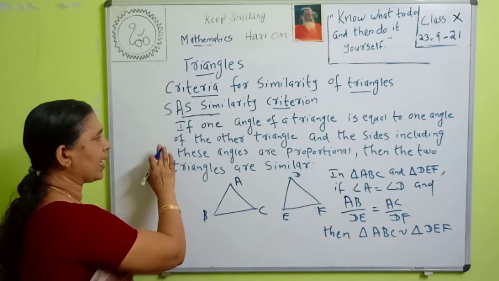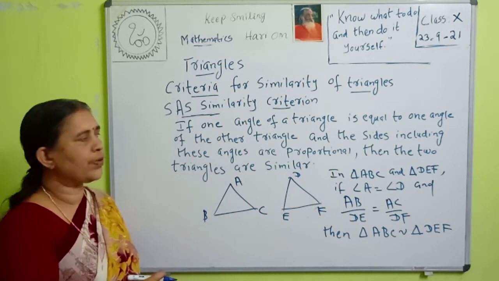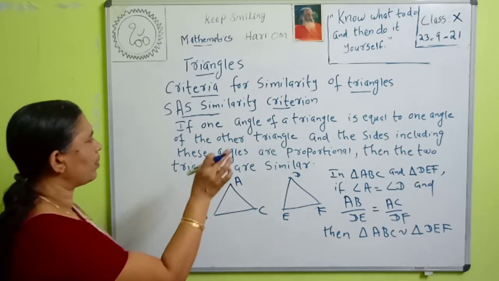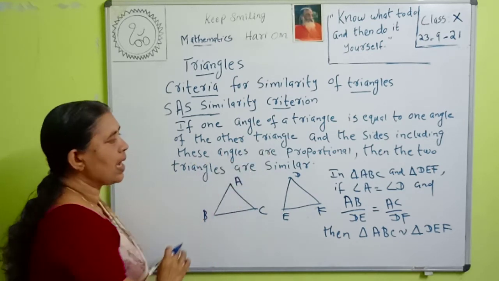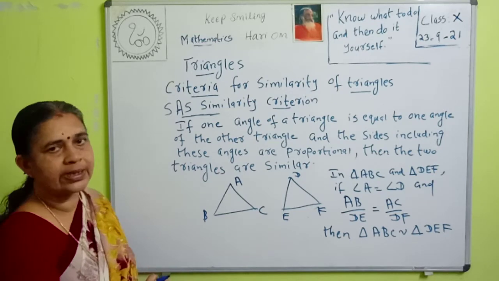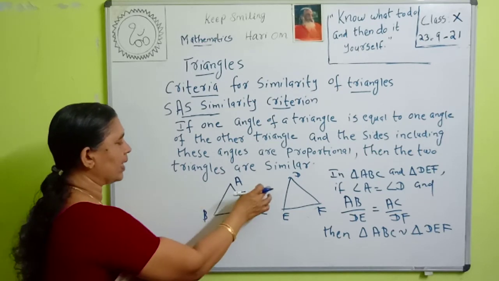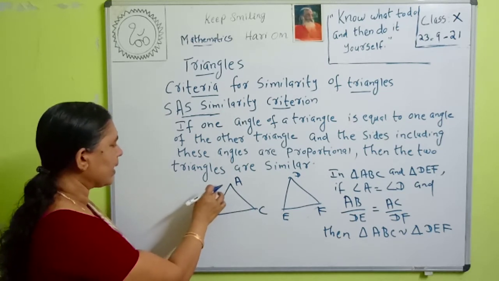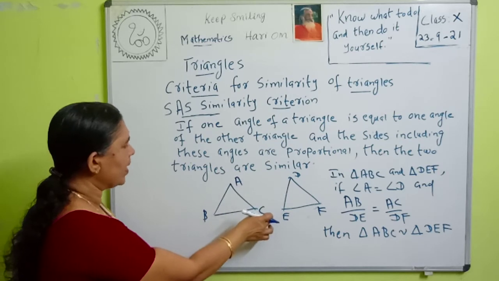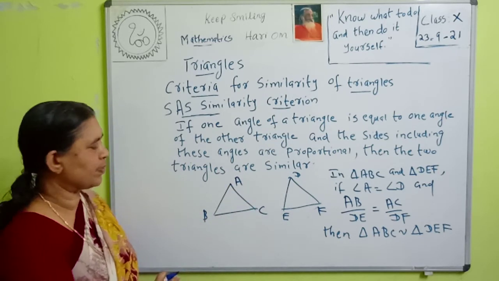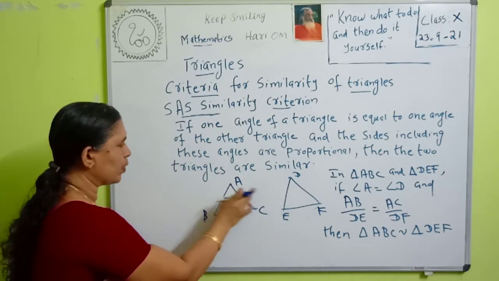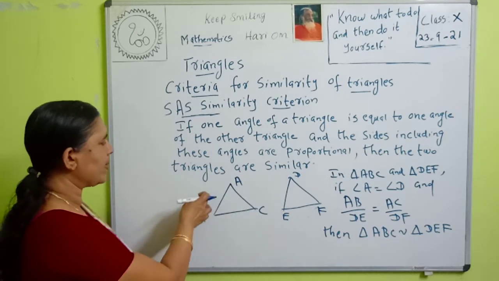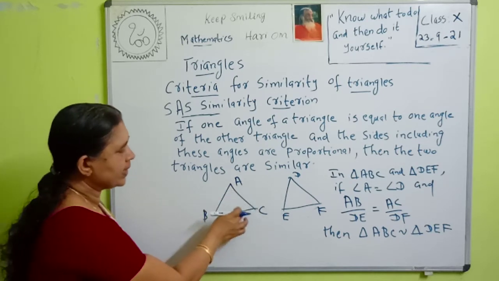That is, if one angle of a triangle is equal to one angle of the other triangle and the sides including, remember, the sides including these angles are proportional, then the two triangles are similar. Here the equal angles are angle A and angle D, and the sides including these angles are AB by DE and AC by DF. The corresponding sides are AB corresponds to DE and AC corresponds to DF. Then the ratios are AB by DE is equal to AC by DF.